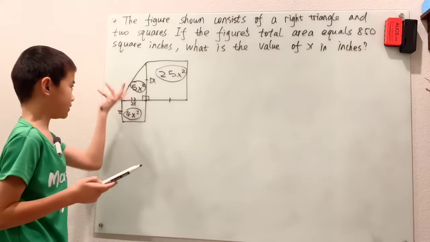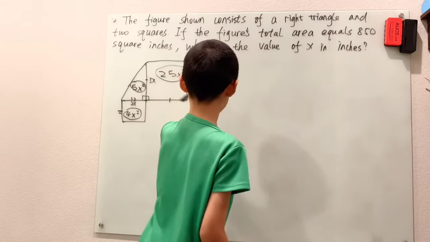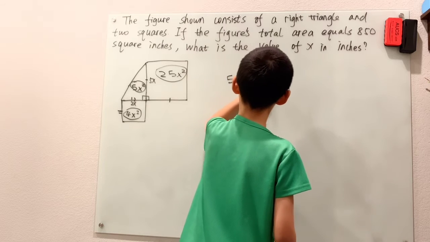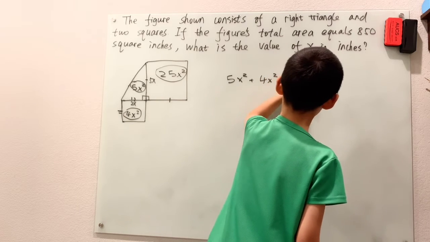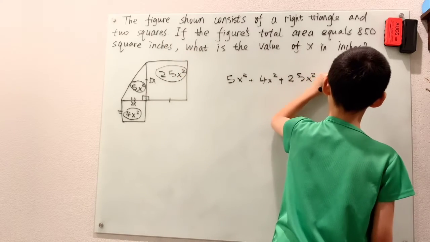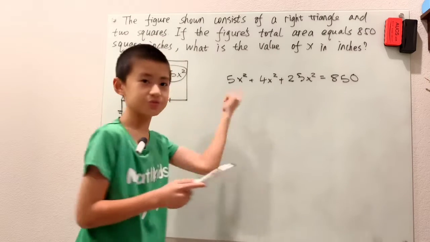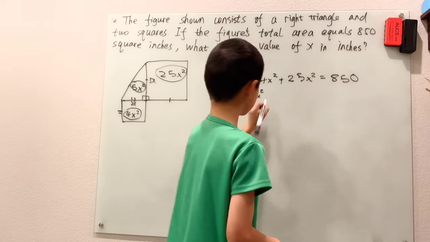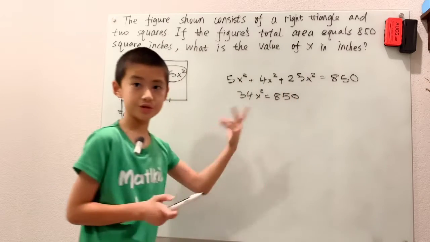Now, those are all the parts of this figure, which means we can add these up. And they should come out to be 850, which is the total area of that figure. Now conveniently, with all these x squareds, we can factor. Let's get 34x squared equals 850.